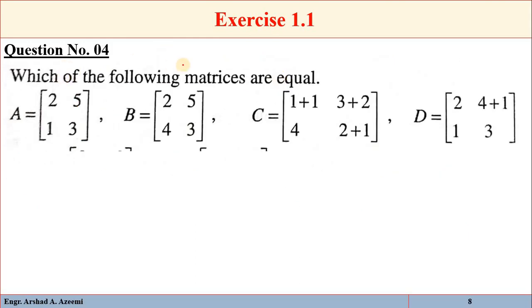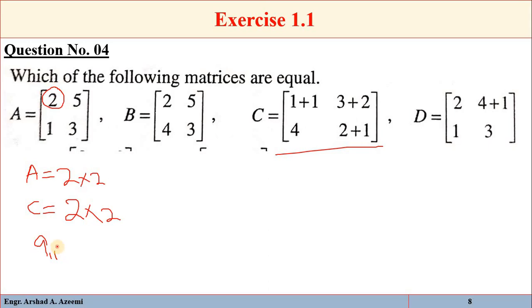Question number 4. Which of the following matrices are equal? As we have discussed, 2 matrices will be equal if their order is the same and if the corresponding elements are the same. So here you can see that matrix A has order 2 by 2, and matrix C also has order 2 by 2. Here we have the first element a 1 1, that is 2. Here also we have a 1 1, that is 1 plus 1, that is 2.